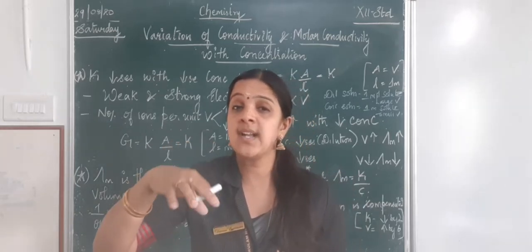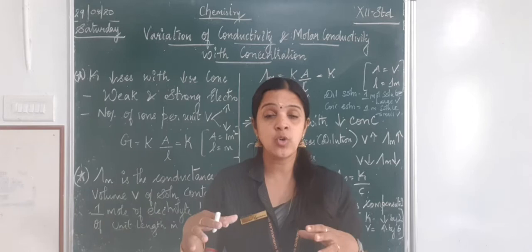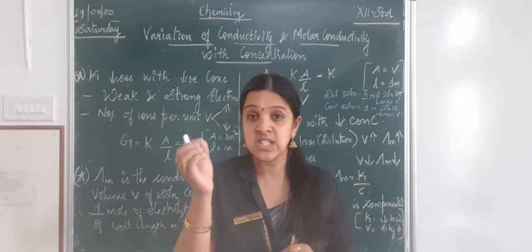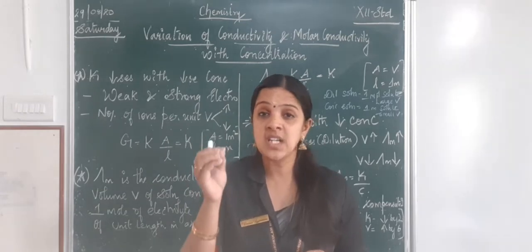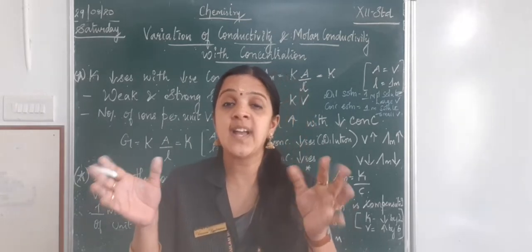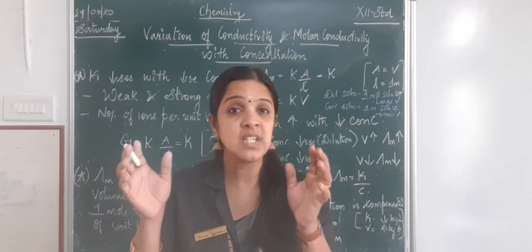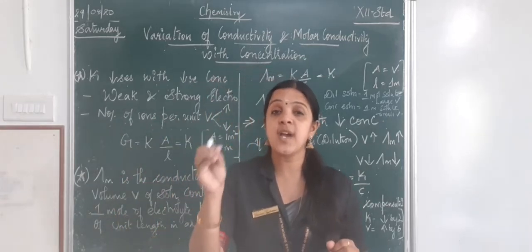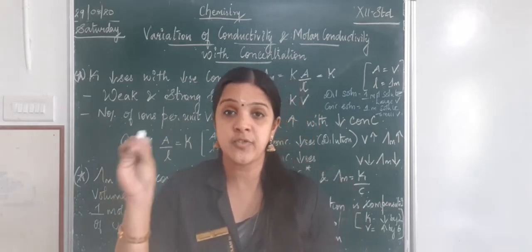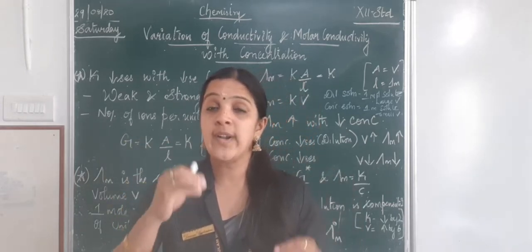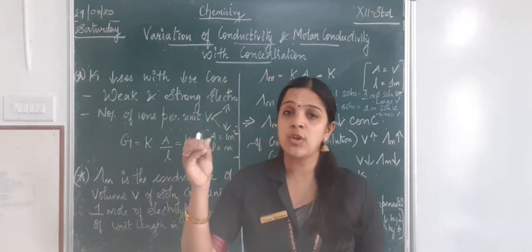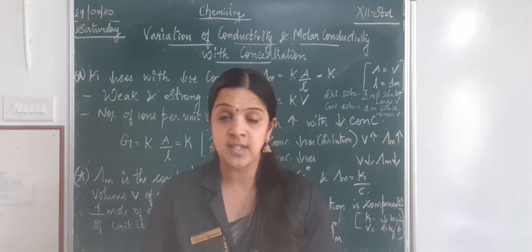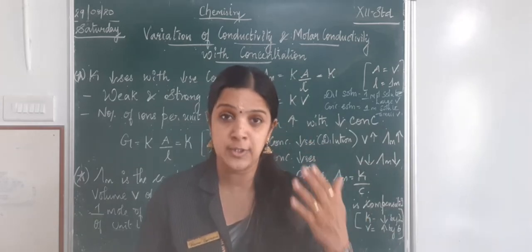The moment I add sodium chloride, this ionic compound starts dissociating into ions, cations and anions. Those ions will be the charge carriers. They carry the electricity. So pure water, which does not conduct electricity, starts conducting when an ionic compound, an electrolyte, is added to it.